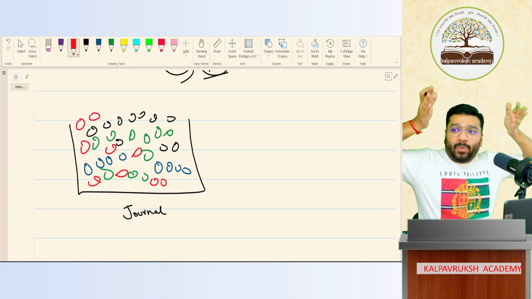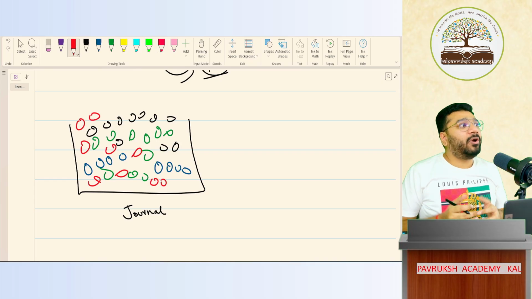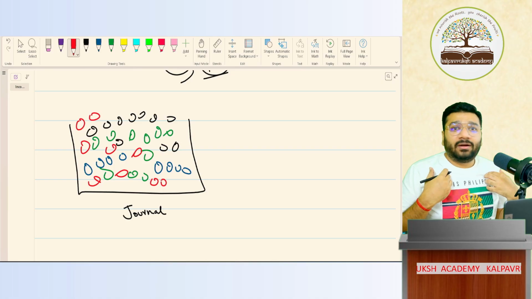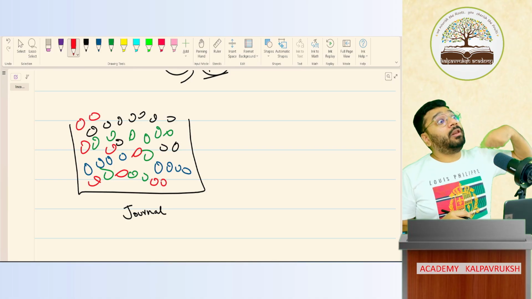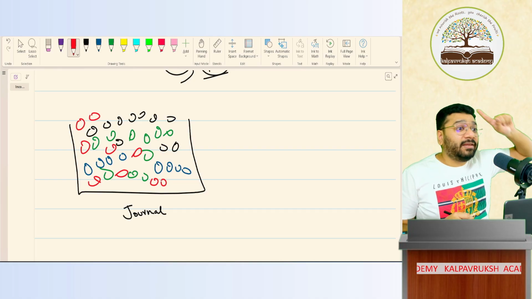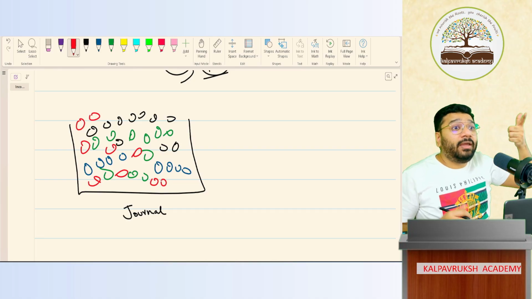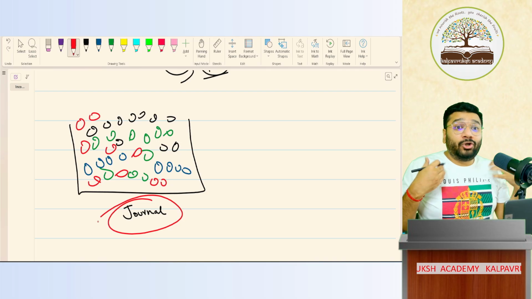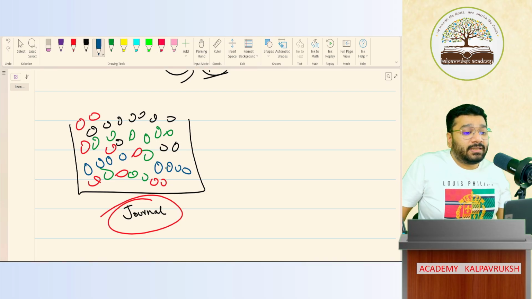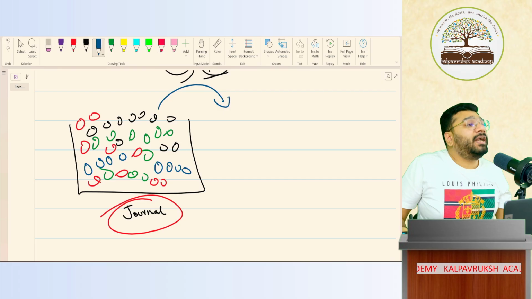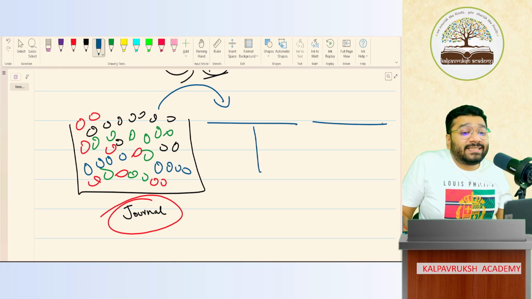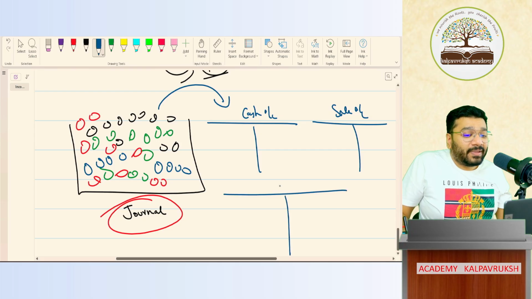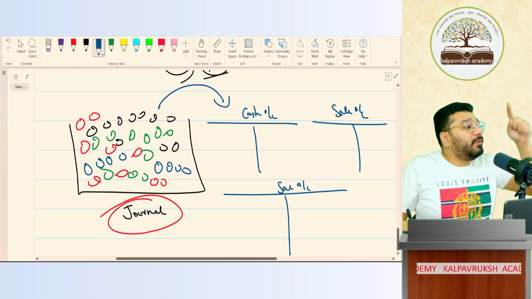Because the journal is one book where you record all the transactions together. So at the end of the year, as owner, I want to know what my total purchase is. What is my total sale? What is the total salary I pay to employees? With the help of the journal, you cannot tell me. Hence, for totaling purposes, all these transactions are shifted to one place called the ledger, which is a T-shaped account. Cash account, sale account, salary account. Each ball will go to one account.